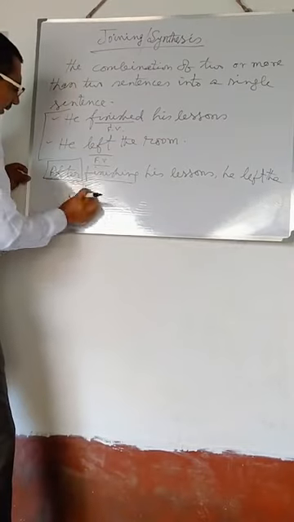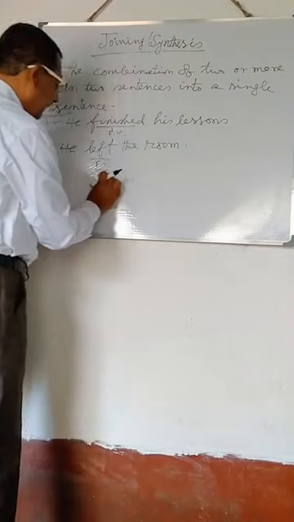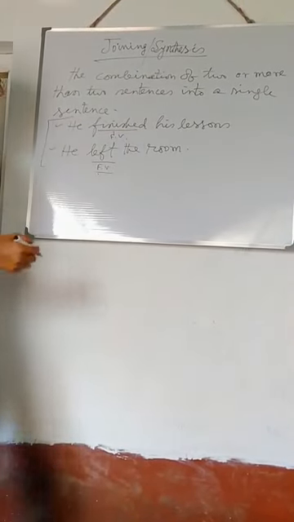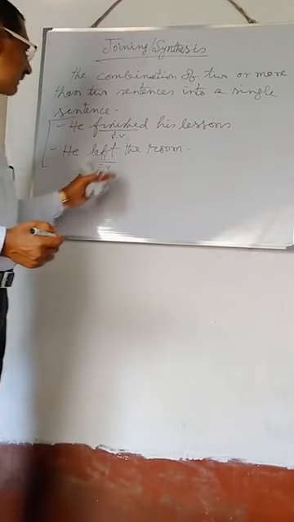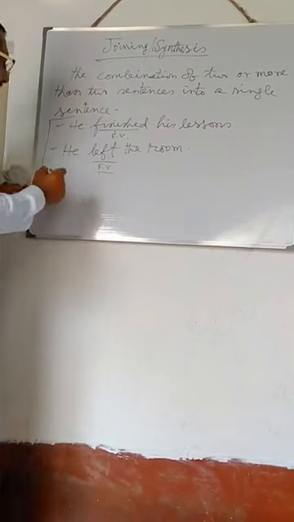Now, you can join the sentences into a complex sentence. Here, he finished his lessons, he left the room. If you want to combine the sentences into a complex sentence, you can combine the sentences in this way.